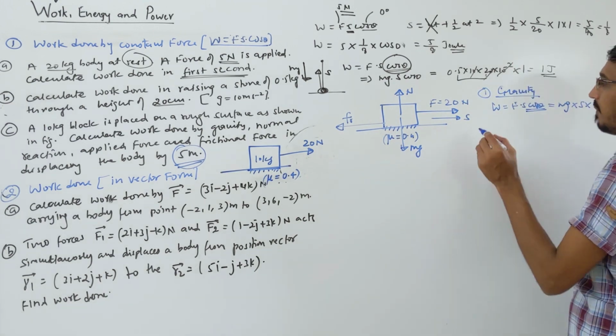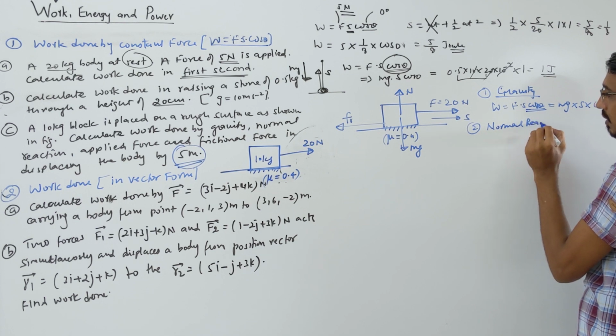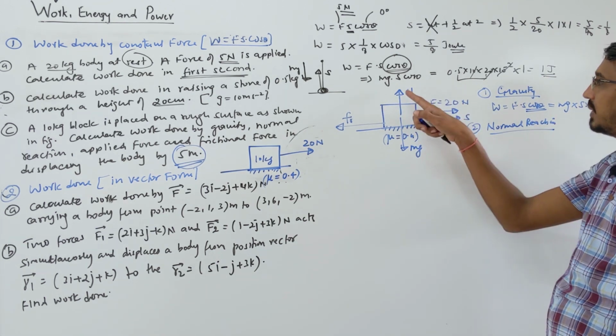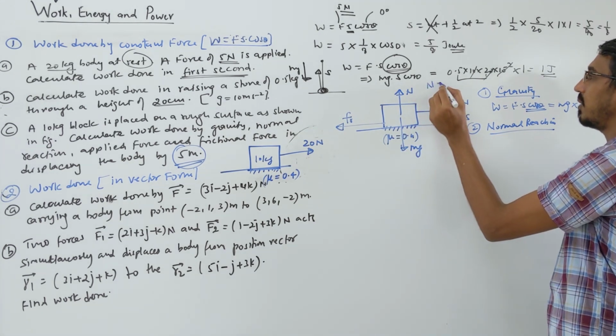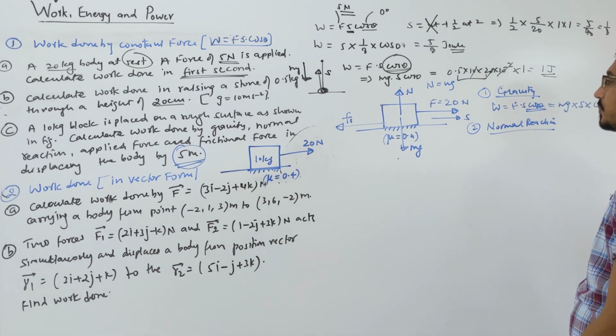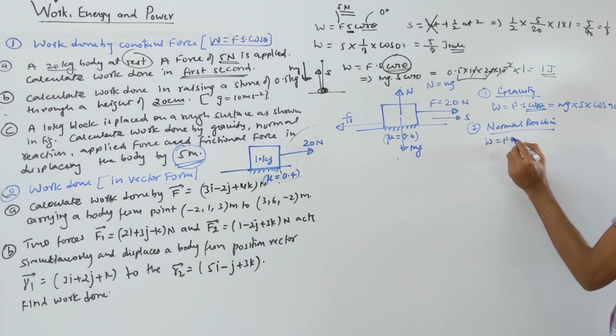Same way, let's talk about the work done by normal reaction. The value of normal reaction N is simply equal to mg in this case. Work done is again Fs cos theta.